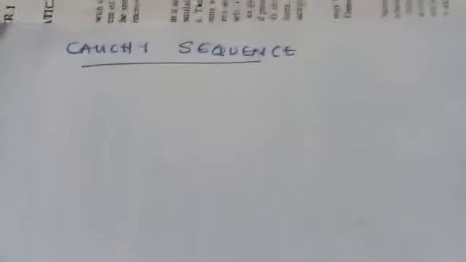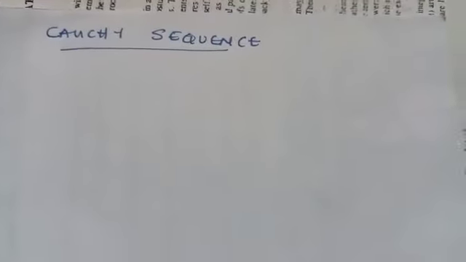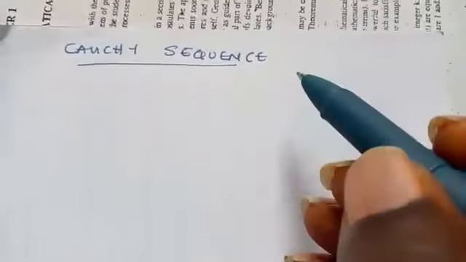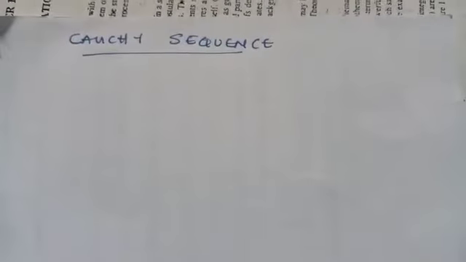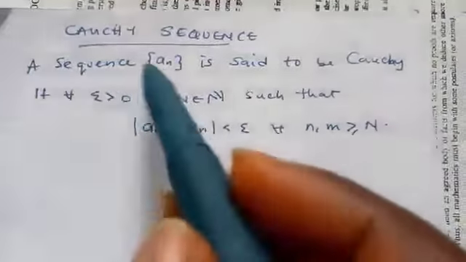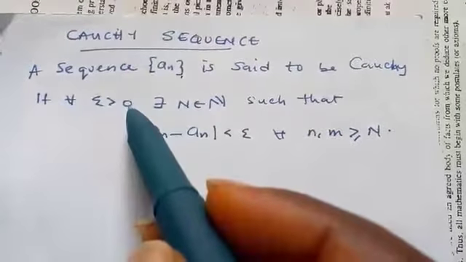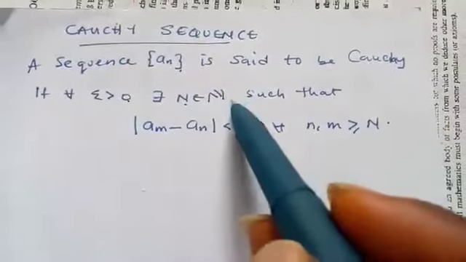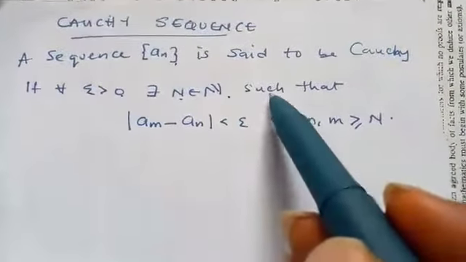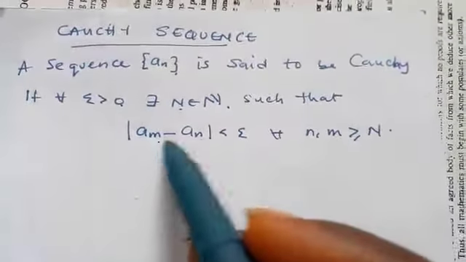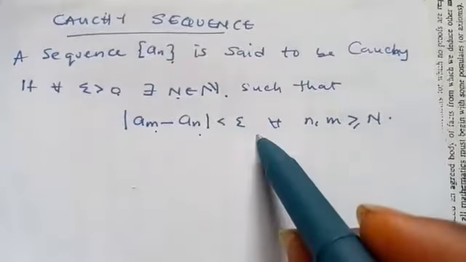Welcome to the concluding part of the sequence. So we'll consider the Cauchy sequence. We define a Cauchy sequence as follows. A sequence is said to be Cauchy if for every epsilon greater than 0, there exists N greater than 0 such that |a_m - a_n| is less than epsilon.